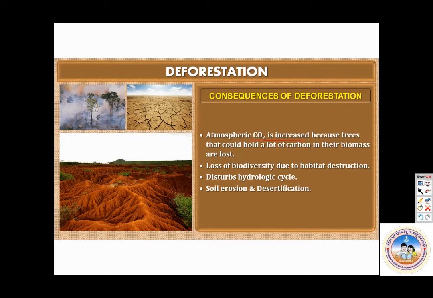Why? Because all the trees would use up carbon dioxide and give oxygen. Now the atmospheric carbon dioxide has increased. The carbon they held in their biomass is lost now. Then loss of biodiversity due to habitat destruction. We have done habitat destruction in the previous class, in biodiversity. It disturbs the hydrological cycle, so rainfall decreases. Soil erosion and desertification.